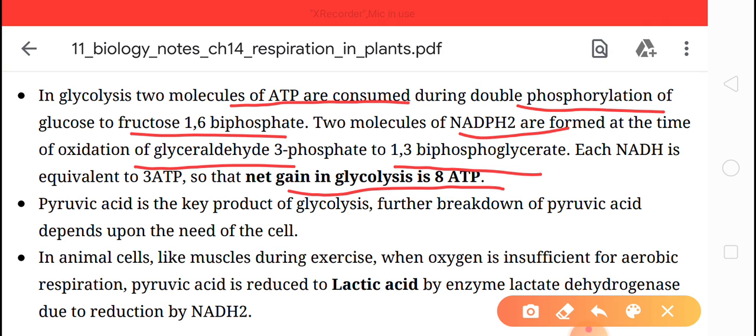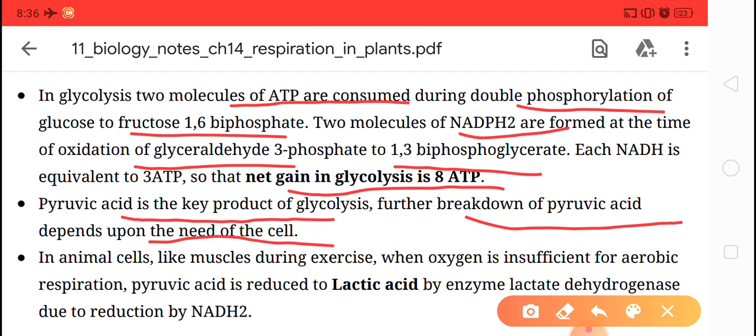After that, this pyruvic acid is the key product of glycolysis. Further breakdown of pyruvic acid depends upon the need of the cell, whatever the requirement of the cell.